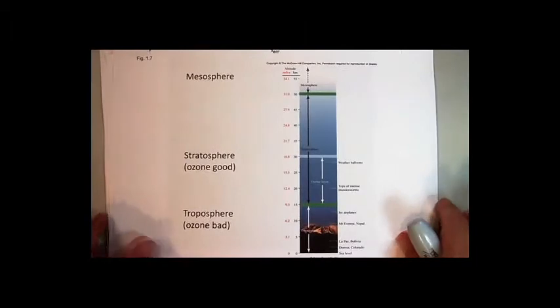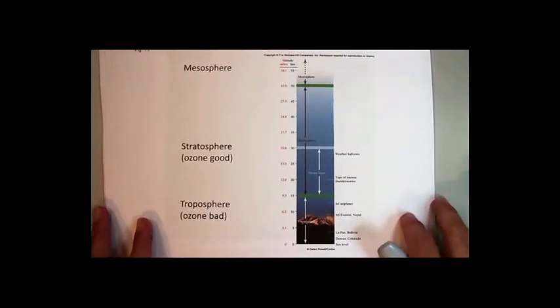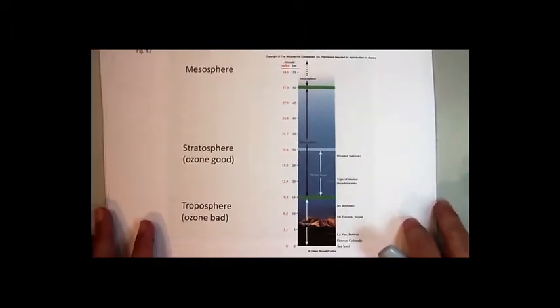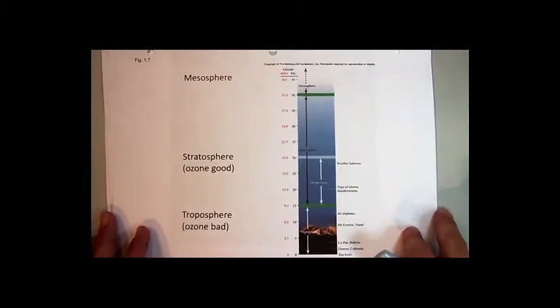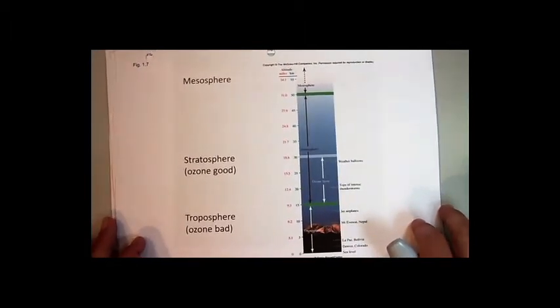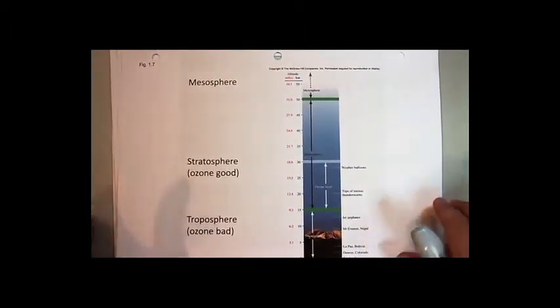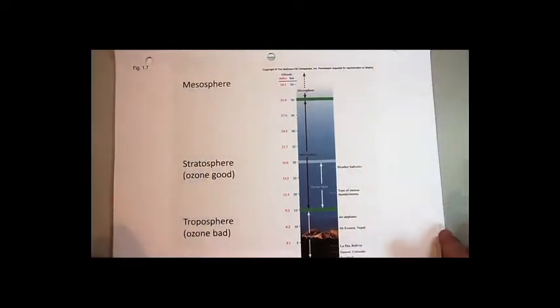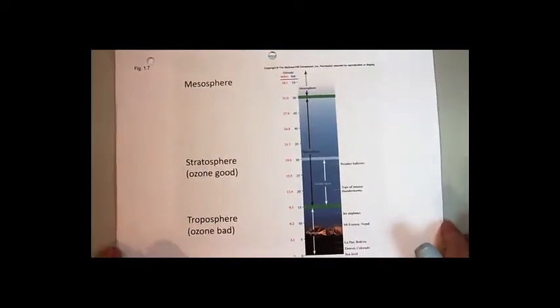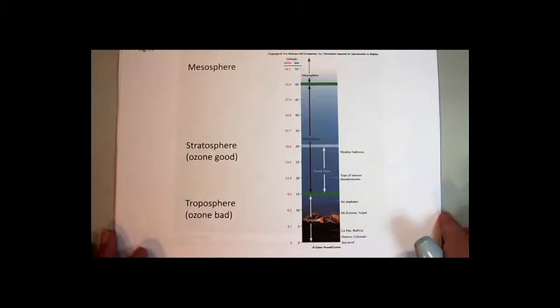Now, first of all, we have to get our heads straight about ozone. You have probably heard of problems with the ozone layer, and that the ozone's going away, and that's a bad thing. And right now, I'm telling you that having ozone is a bad thing. Well, it depends on where the ozone is.